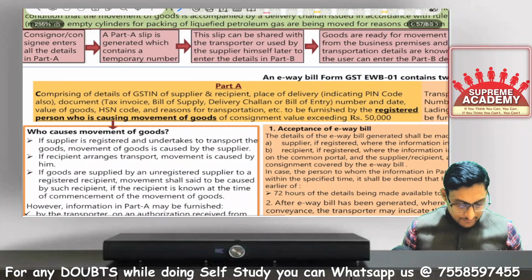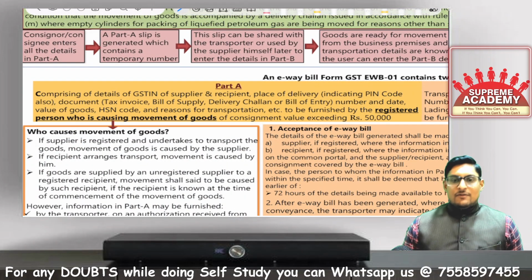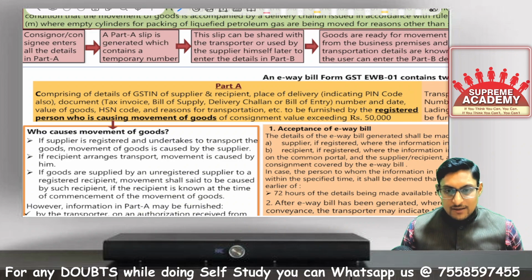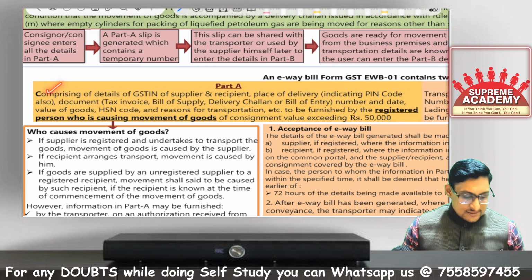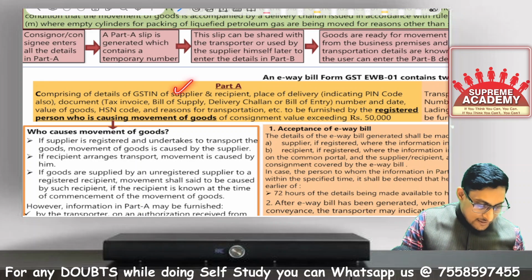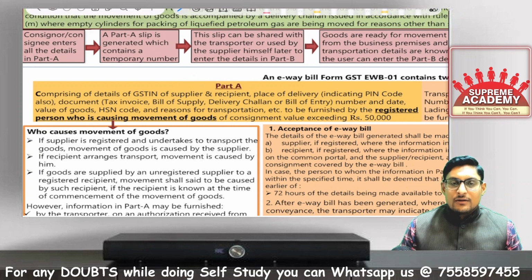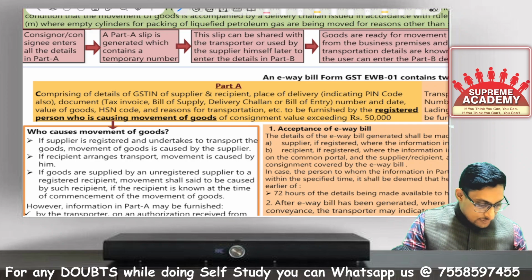Now see what is there in part A and part B. When we are talking about part A of the e-way bill, it has all the details related to the consignor, consignee and the goods: who is the supplier, who is the recipient, their GSTN numbers, place of delivery, the HSN code of the goods in the consignment, and the value of goods.